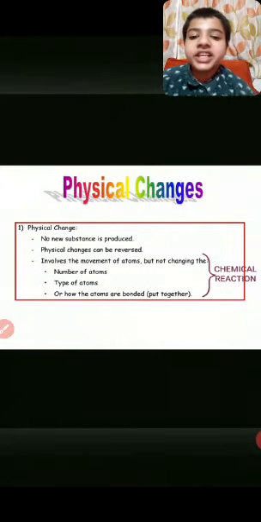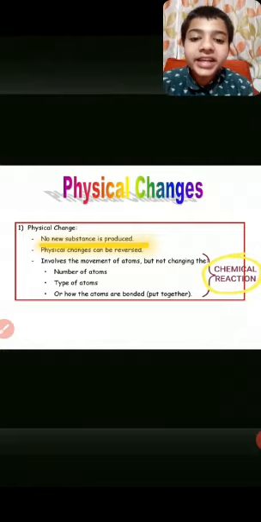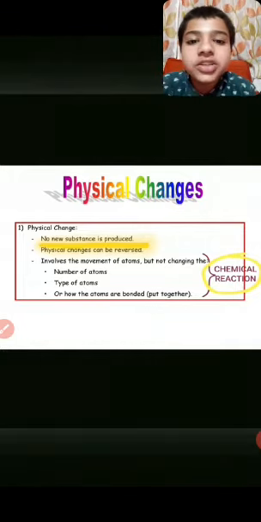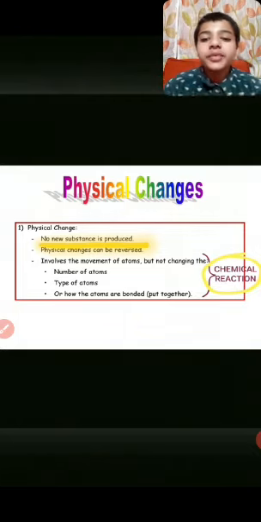In physical change no new substance is produced. As I gave you the example of ice and liquid, no new substance is produced.